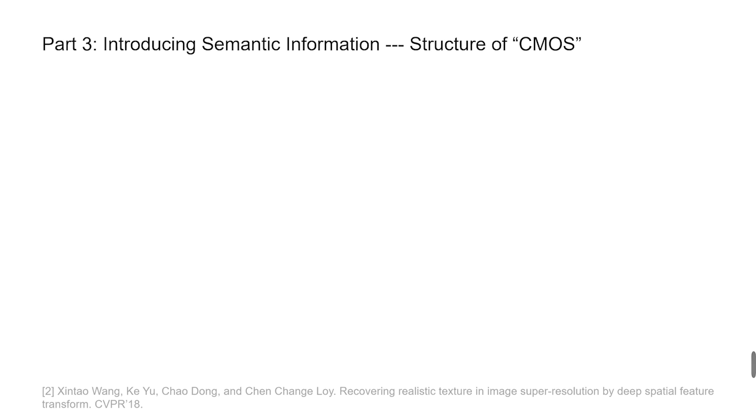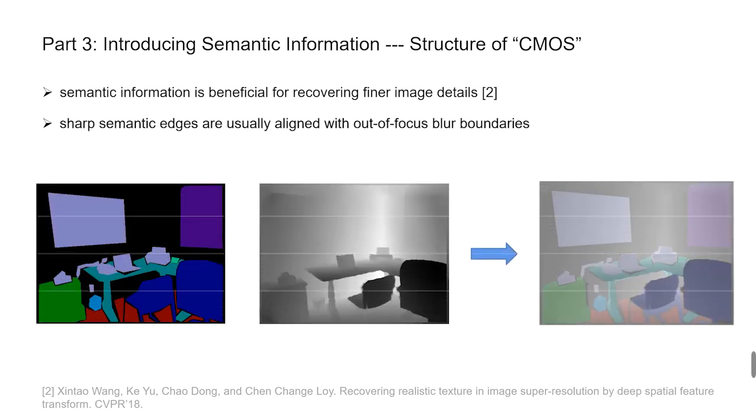According to reference 2, semantics is beneficial to recover finer image details. Besides, we observe that the sharp semantic edges are usually aligned with out-of-focus blur boundaries, and it can help to distinguish different blur amounts.